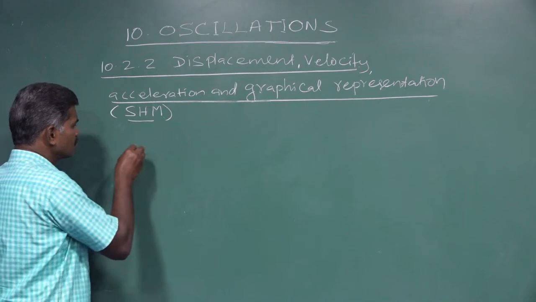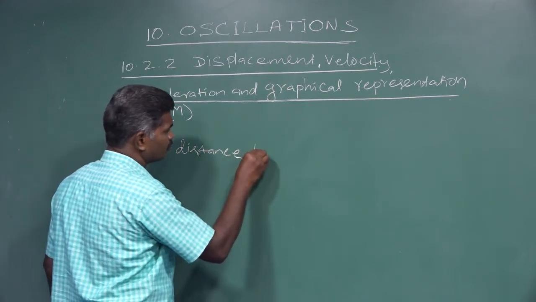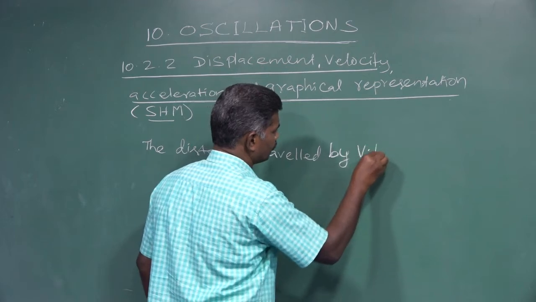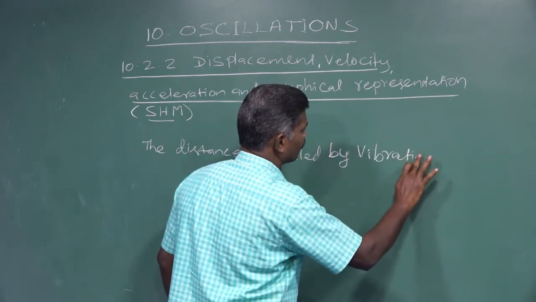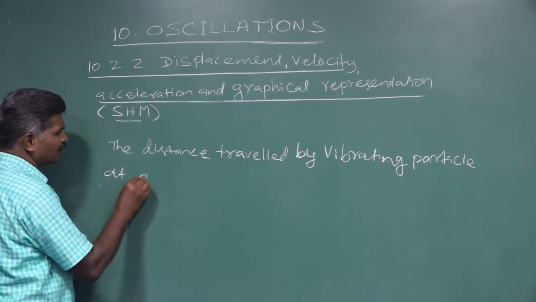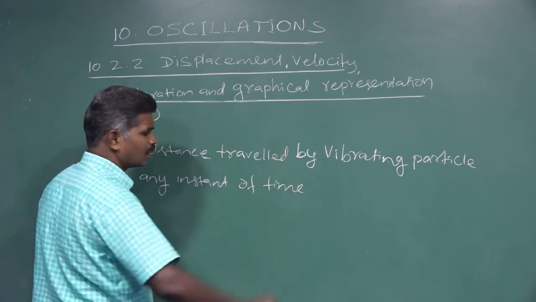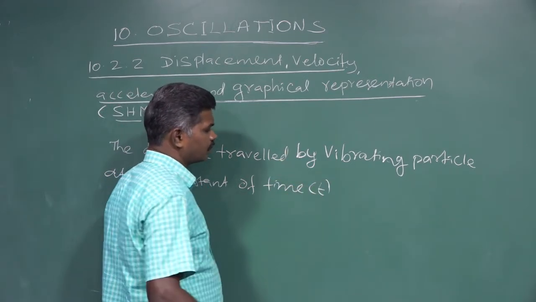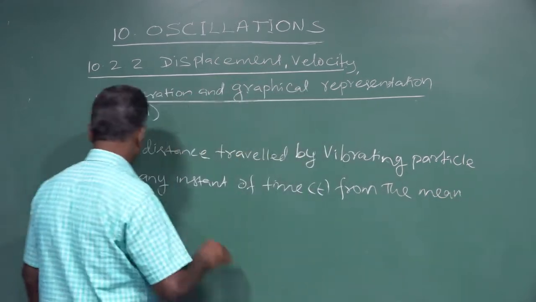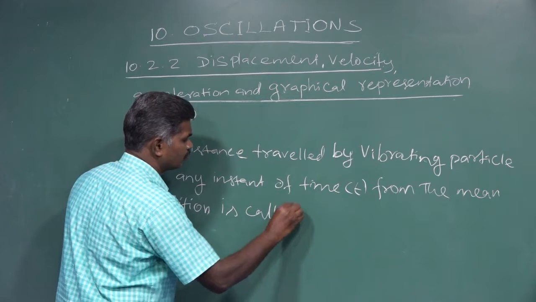We are going to write: the distance traveled by the vibrating particle at any instant of time, which may be represented as small t, from the mean position is called displacement.